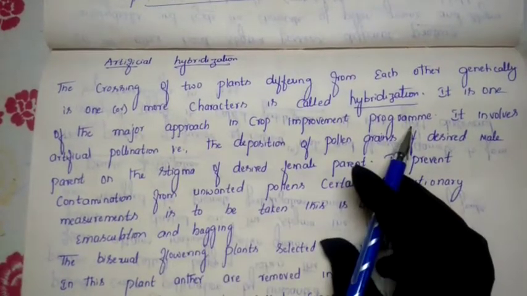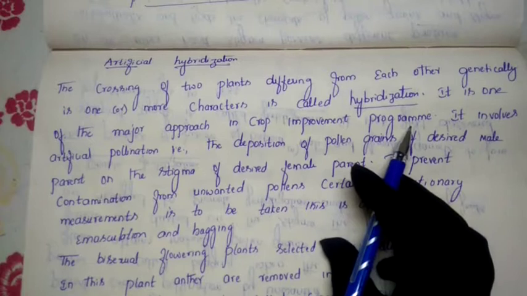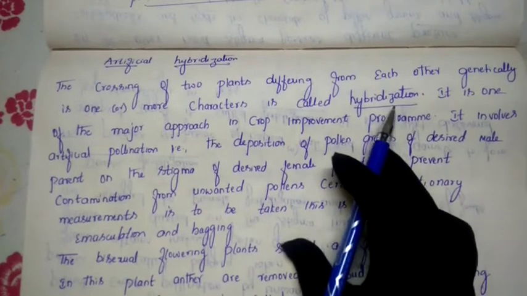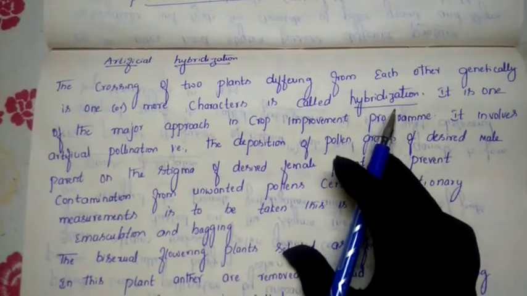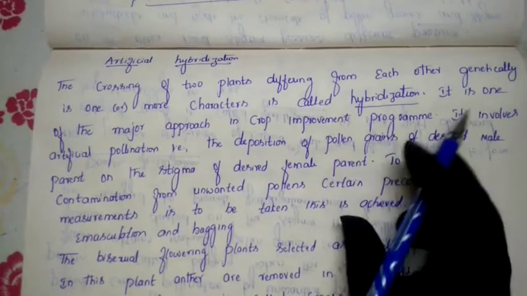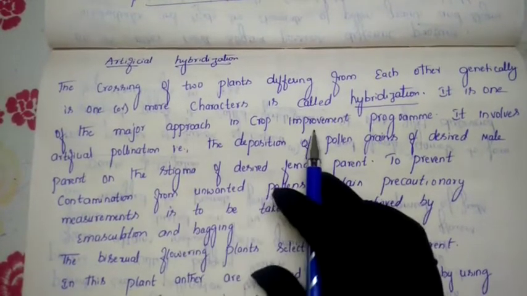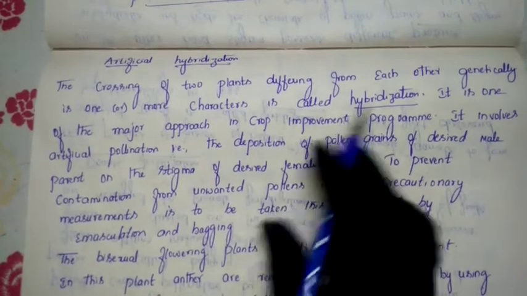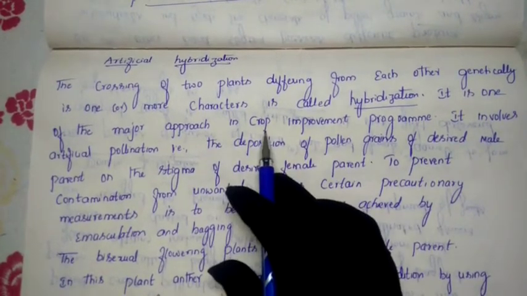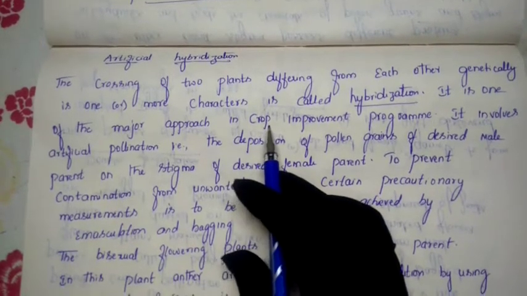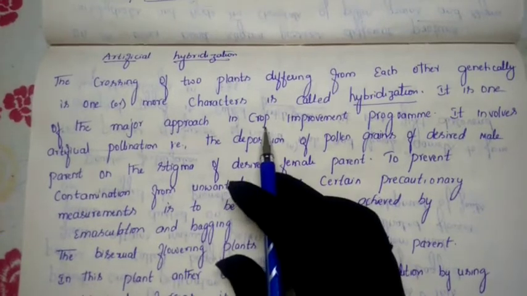We are taking two plants which have good characters, and we are going for hybridization with those plants, and we are bringing the yield in good quality and quantity. So this program is majorly done to approach crop improvement. Through artificial hybridization, the quality of the crops has increased, and the quantity of the crops has also increased, so that we can fulfill the demands of the growing population.